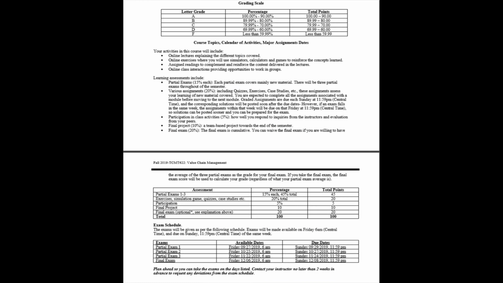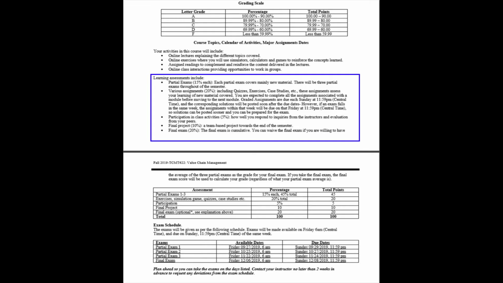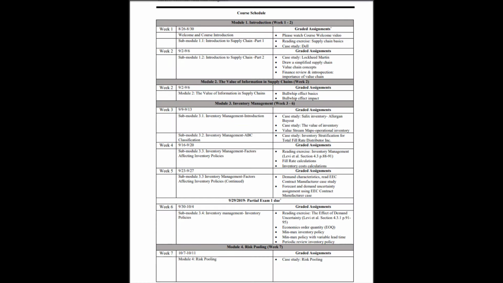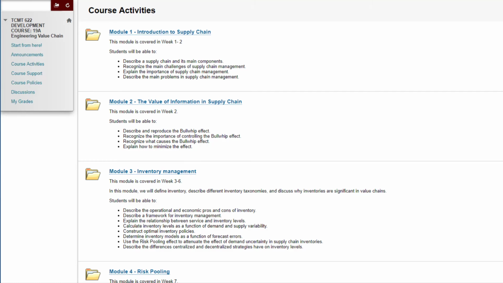Scroll down to course topics, calendar activities and major assignments dates. You will learn about what assignments and exams to expect, how much they weigh in your final grade, and the due date for each assessment. Pay special attention to the explanation of the assessments. Scroll down to the course schedule section. You will see the learning modules and submodules, topics covered, and graded assignments on a weekly basis. Course policies and support can also be located in the syllabus.